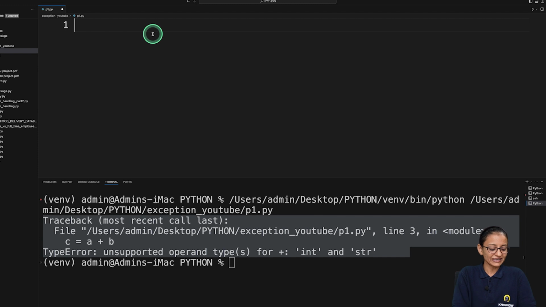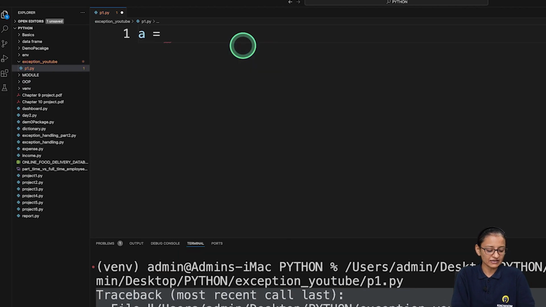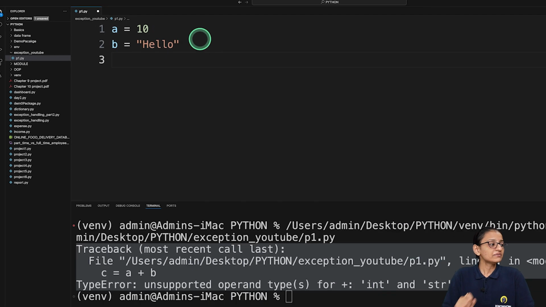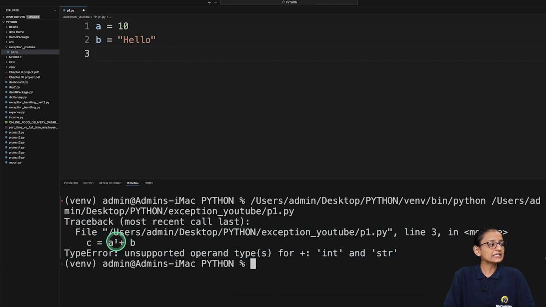First of all, let me declare a variable A equal to 10. I am assigning the value 10, and B equal to hello. Now my error occurred in the previous program in this line, C equal to A plus B. So there is a possibility that error may occur in this statement.